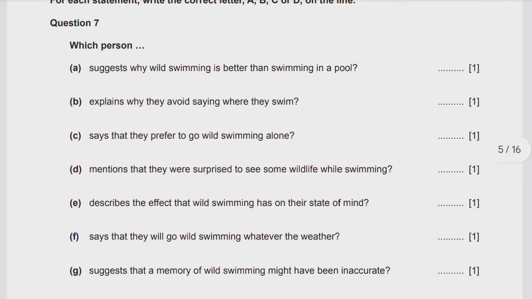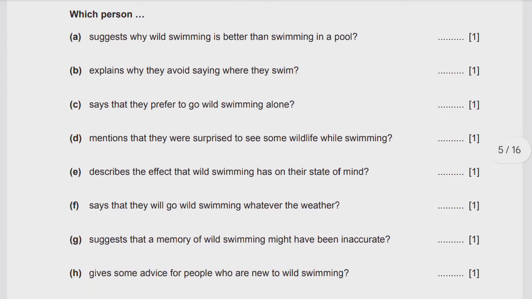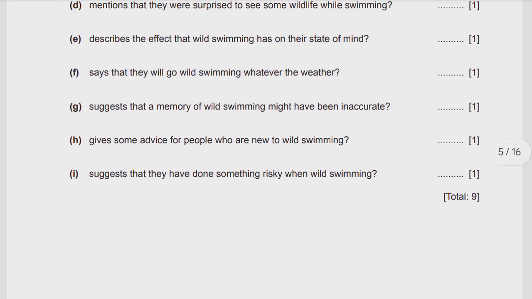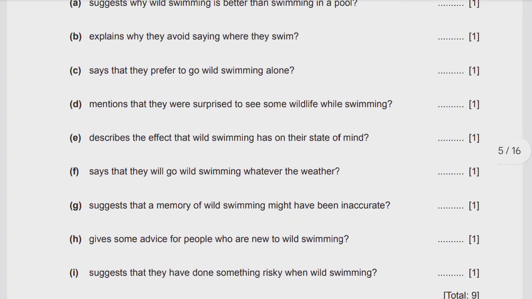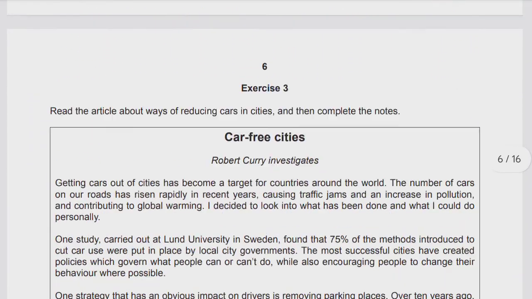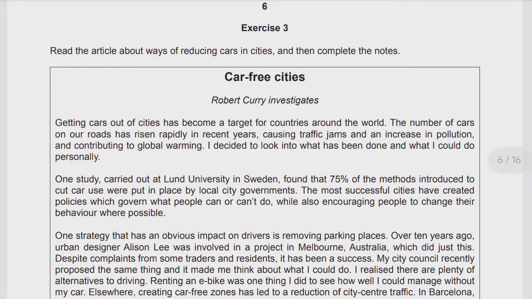So here are 1, 2, 3, 4, 5, 6, 7, 8 and 9 questions. So total 9 marks are there, 1 mark for each question. This is a very easy type of reading comprehension, not much difficult, but you need a lot of practice. As we talked about in the syllabus lecture and syllabus video, there will be 4 exercises for reading against 30 marks and 2 exercises for the writing paper.